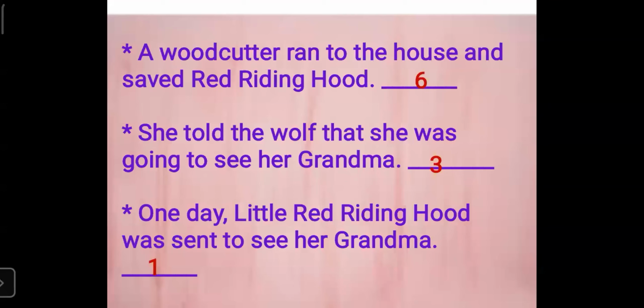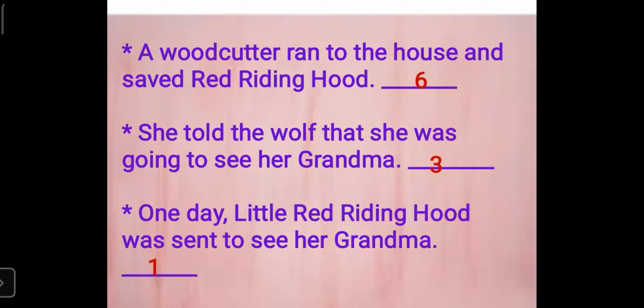So below this story, children, some sentences are given, but these sentences are not in the correct order. We have to put the numbers so that they are arranged in the correct order. Why am I putting numbers to the sentences, children? Because these sentences are not in the correct order. We are putting the numbers so that the sentences are arranged in correct order.